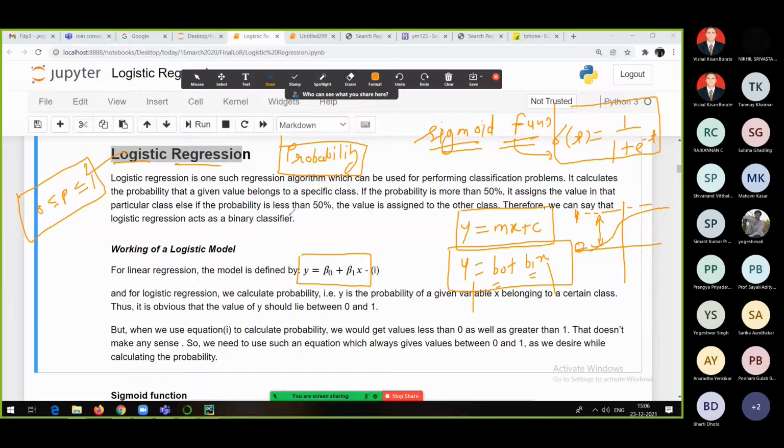Okay, so for linear regression, there should be linearity, right? So this will also take care of non-linearity. And the third reason for using the sigmoid function for logistic regression is that finding the derivative of the sigmoid function is easy. Now why should one find the derivative of the sigmoid function?